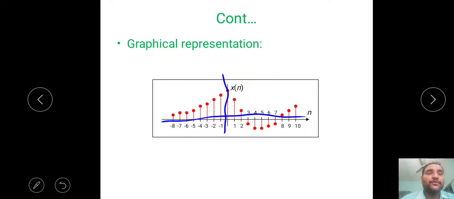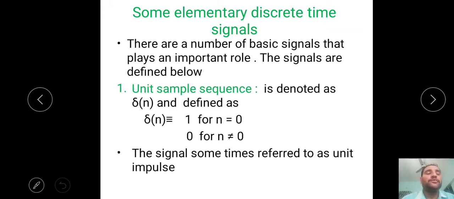Whatever type of signal they have given, you have to take it and apply some mathematical operations. If they give a graphical representation, you have to apply mathematical operations. If they give a sequence or a functional form, you have to apply operations like this. Whatever representation they have given, you have to convert it into the functional representation, then apply some mathematical operations. Okay. That's why we have to see the types of representation of a sequence. That is the representation of a discrete time signal. A discrete time signal can be represented in 4 types. Those are the 4 types of representation.